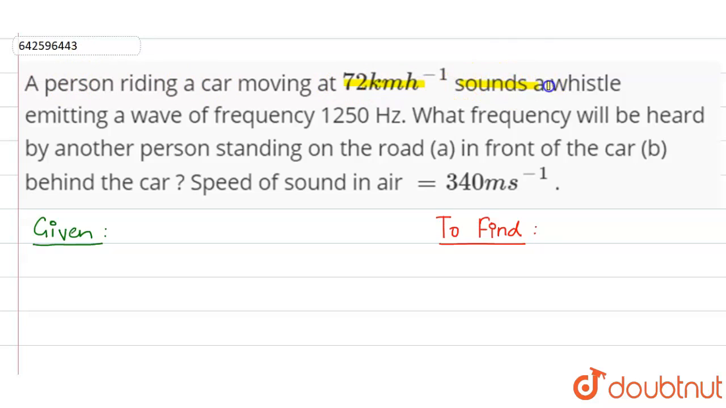Hi, the question is, a person riding a car moving at 72 kilometers per hour sounds a whistle. So the car sounds a whistle emitting a wave of frequency 1250 Hz. What frequency will be heard by another person standing on the road?